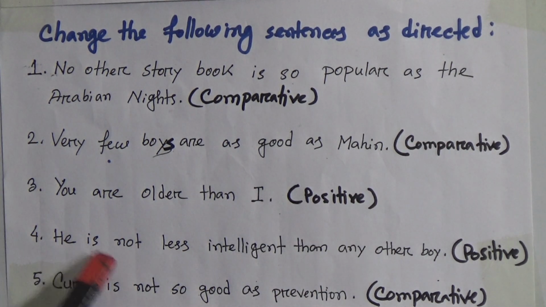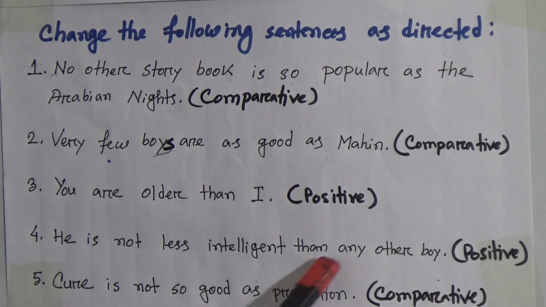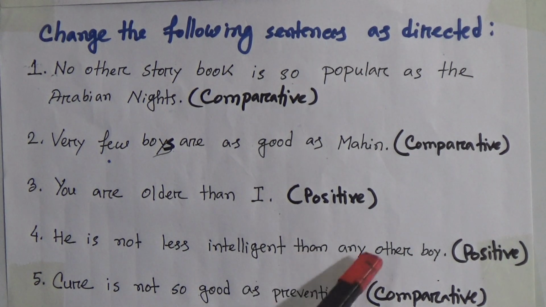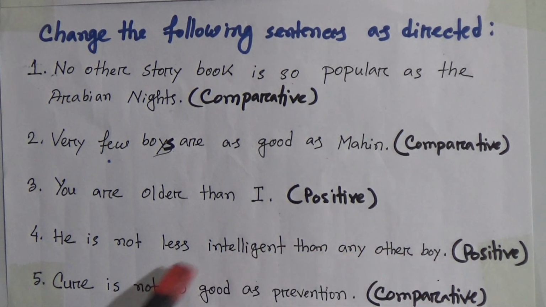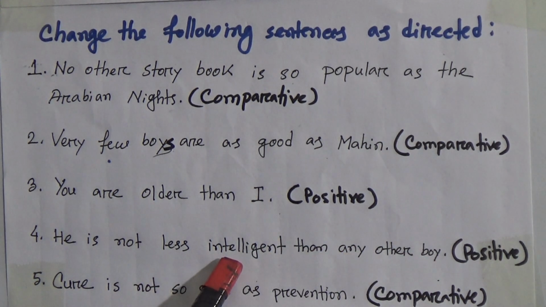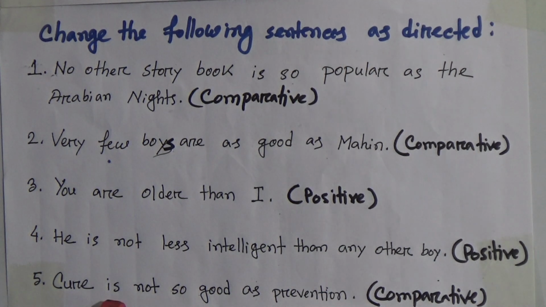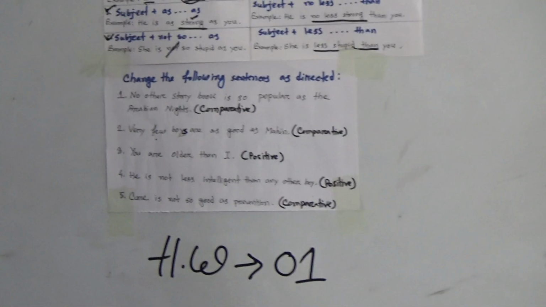Number 4, he is not less intelligent than any other boy. So this is a comparative sentence. You have to make it positive. And number 5, cure is not so good as prevention. This is a positive sentence, and you have to transform it into comparative. So my dear students, this will be your homework.